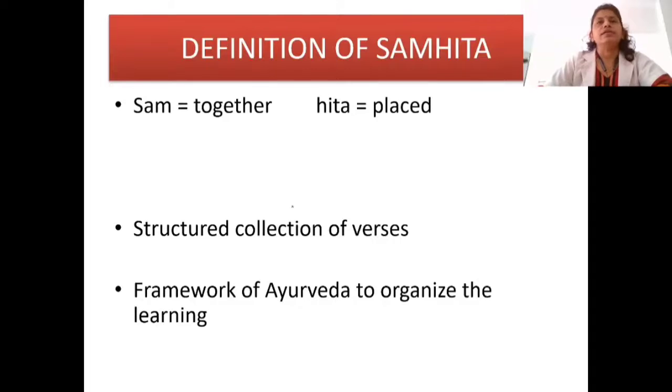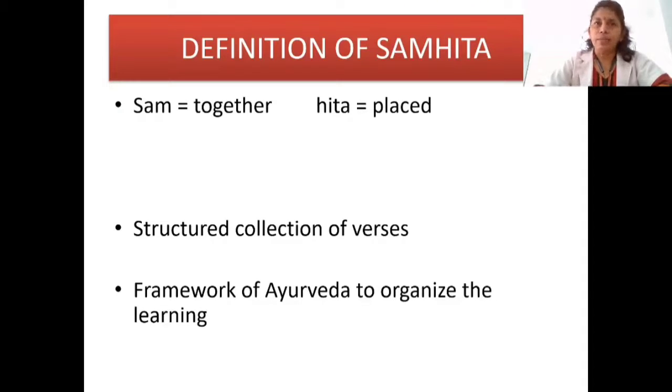Before going to the second point, I wish to share with you why I chose this topic of literature of Ayurveda in the first series. Because in the upcoming topics and series, I'll be quoting the references from these Samhitas. So it will be very easy and memorable for you.